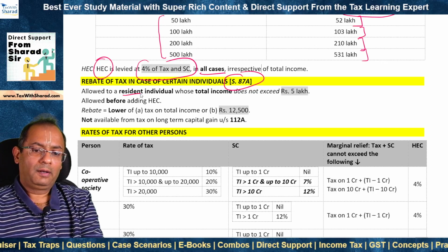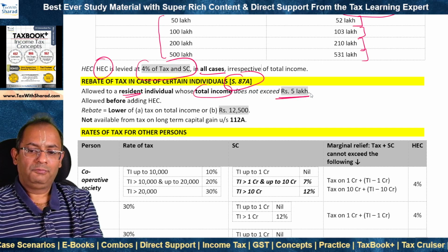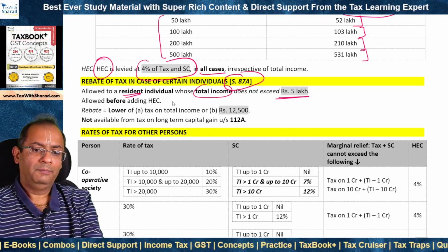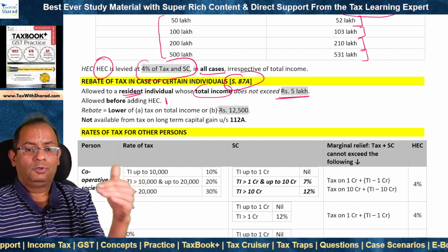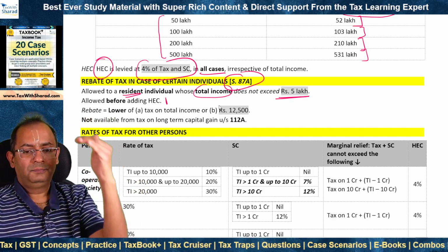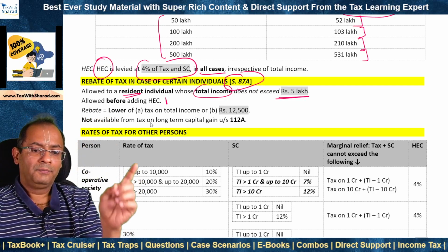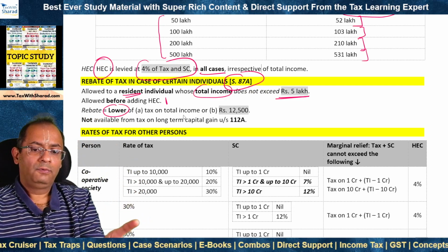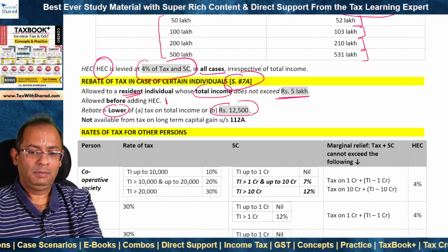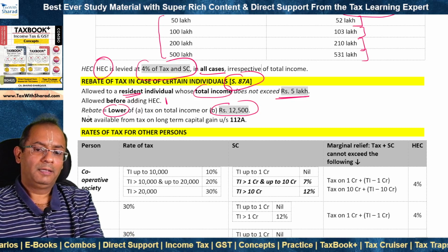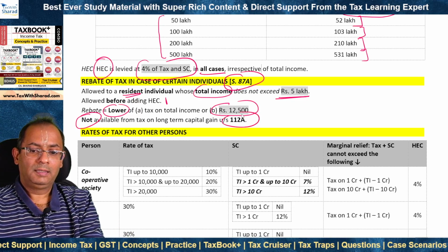It is allowed to a resident individual whose total income doesn't exceed rupees 5 lakh. So this is the threshold of total income. Rebate is allowed before adding HEC. So first we compute tax on total income, then we allow rebate, and to the balance we add HEC at the rate of 4%. Rebate is equal to lower of tax on total income or 12,500. So 12,500 is the maximum amount of rebate. Rebate under section 87A is not available from tax on LTCG under section 112A.